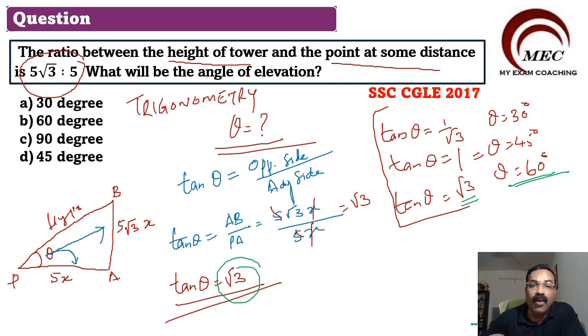So the table, how to remember that? Everything we have uploaded in the previous videos. Kindly watch those videos, then it will be very, very useful for you. So now we got theta is equal to 60 degree. Accordingly, you can mark the correct option from the given options. Answer is B, 60 degree. Tan theta is equal to root 3, so theta is equal to 60 degree. From the given options, we have marked B, 60 degree.